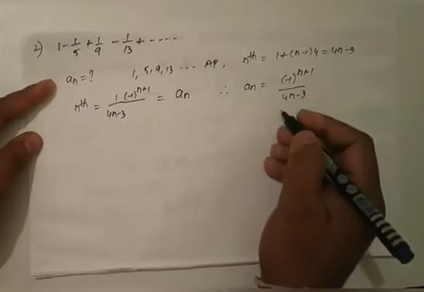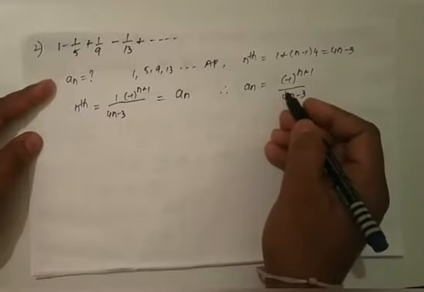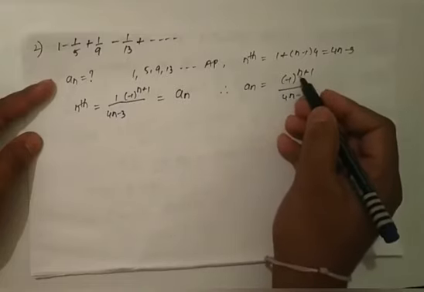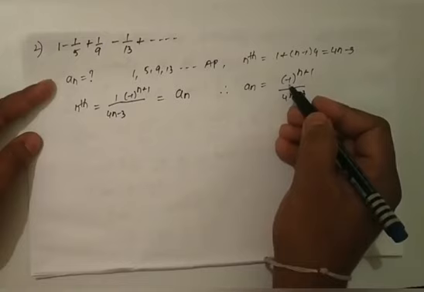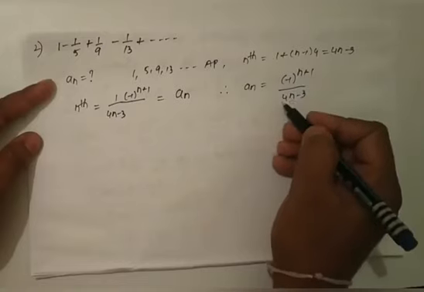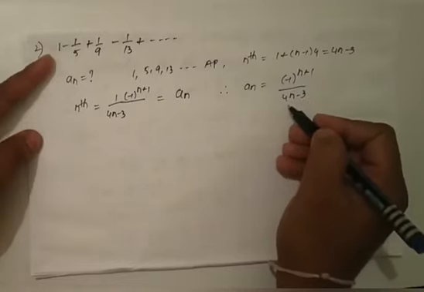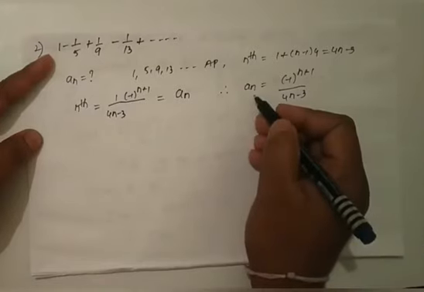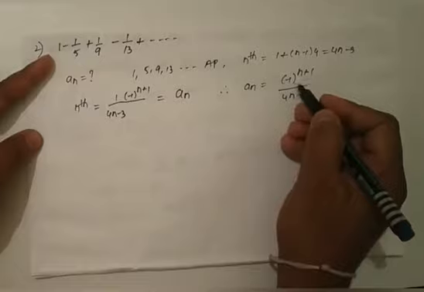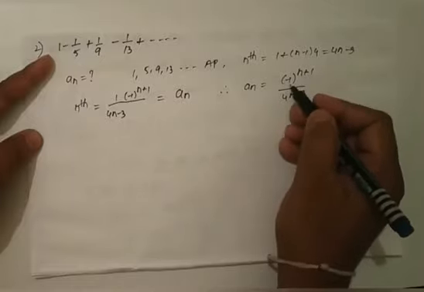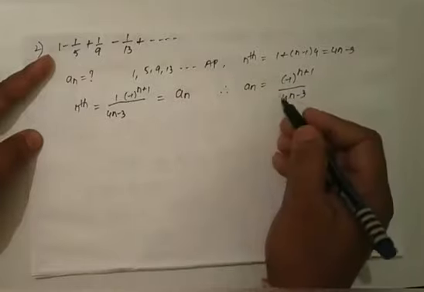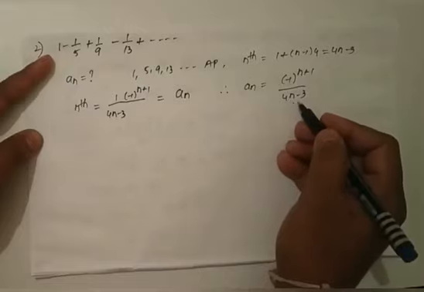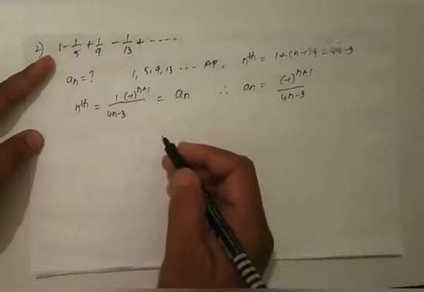You can check: for n equals 1, a1 will be (minus 1) whole power 1 plus 1, which is (minus 1) whole square, which is 1, by 4 into 1 minus 3, which is 1. Next, for n equals 2, a2 will be (minus 1) whole power 2 plus 1, which is (minus 1) whole cube, which is minus 1, by 4 into 2 minus 3, which is 5, so minus 1 by 5.